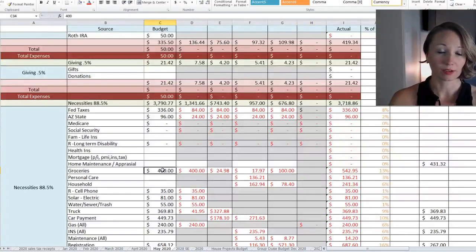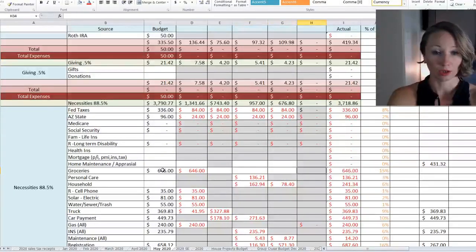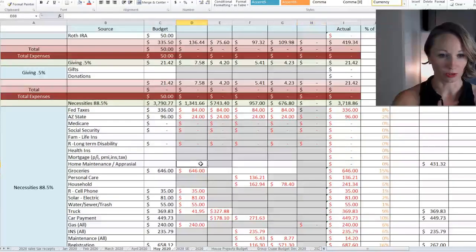So groceries is the food stamps, the $646. So that's obviously higher than we normally do for groceries. However, if you look at how much we spend eating out, in general, we're still spending $600 to $650 on food. So we just will not do any eating out, and it'll be all groceries. So if we feel like we want something that's easy and ready to make, well, we can't go eat out, but we can go get a pre-made sub or pre-made salad at the deli or frozen pizza or whatever. That's what we'll end up doing.